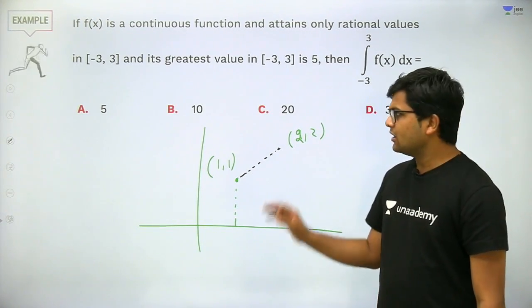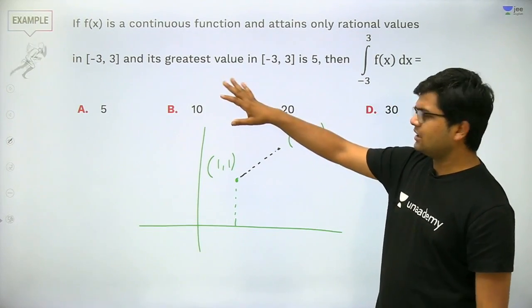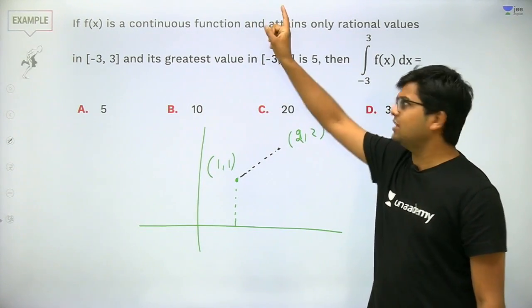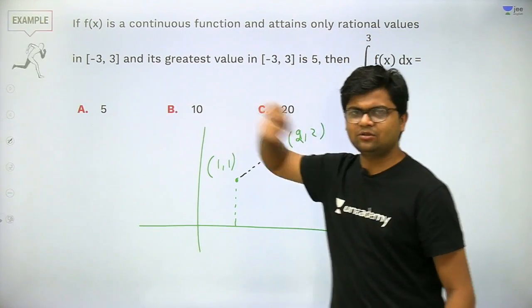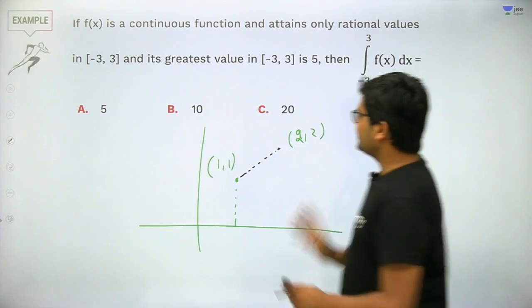Now this question says that a function takes only rational values in the interval -3 to 3, and its greatest value is 5.